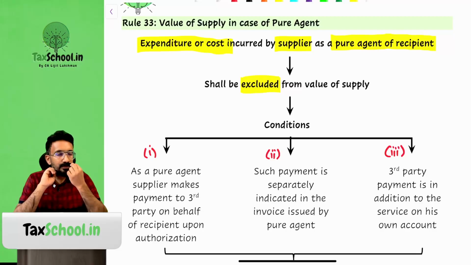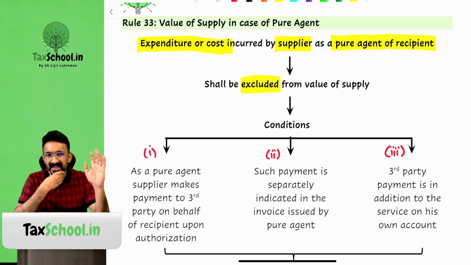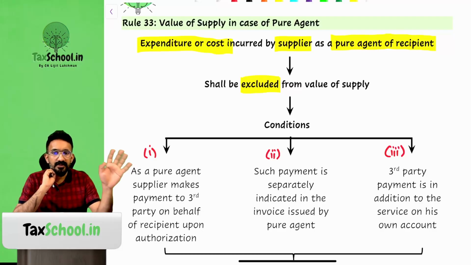The answer is no. The CA firm gives a bill: tax audit fee 1 lakh rupees, income tax paid 5 lakh. But this 5 lakh income tax paid is a pure agent payment, and it will be excluded from the value. Pure agent payment is excluded provided 3 conditions are satisfied.